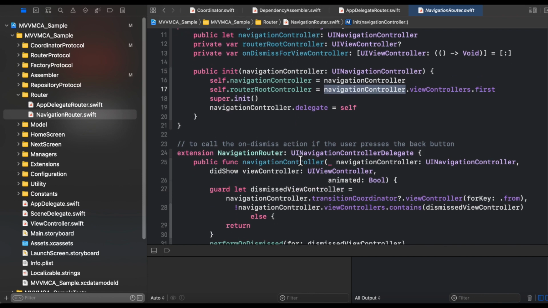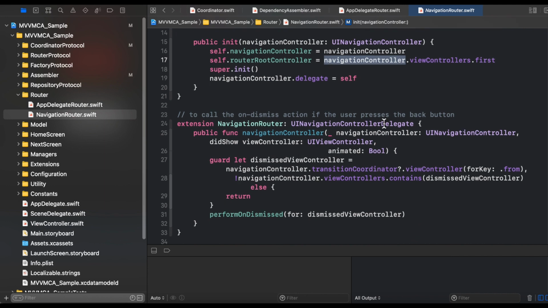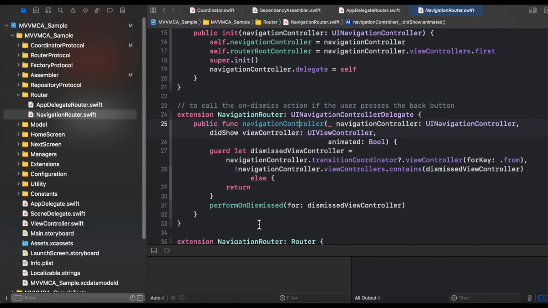Next very important thing is we have implemented UINavigationControllerDelegate. So why have we implemented it? With the help of this particular delegate, we are trying to know whenever the user is pressing the back button in the navigation hierarchy on a particular view controller. Then this delegate will automatically fire, and at that time we will perform this perform on dismiss method.